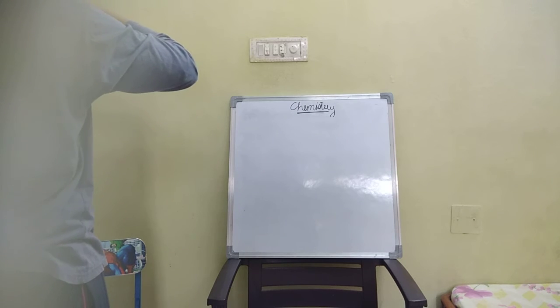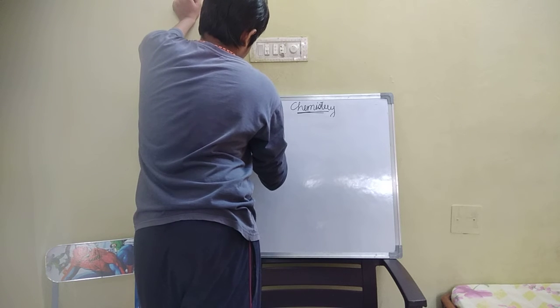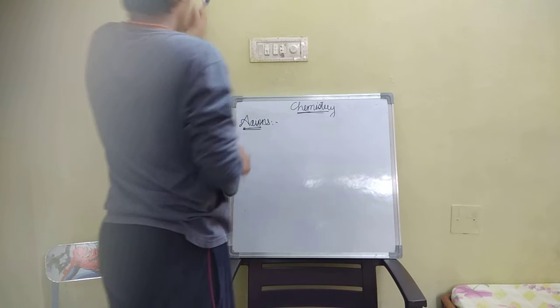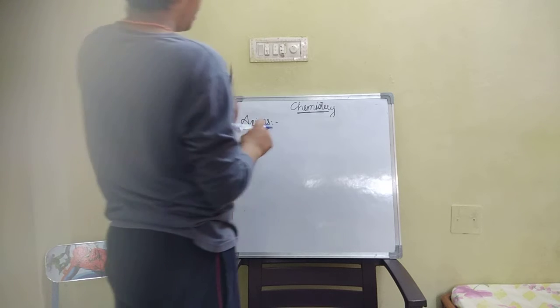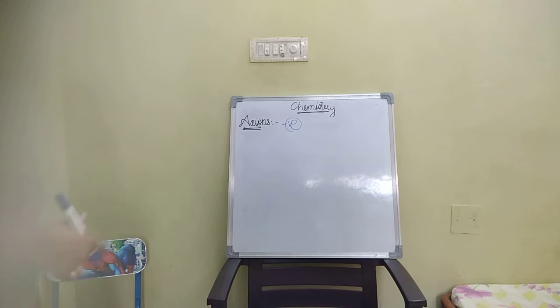Now we'll discuss anions. Anions are negatively charged. Cations are positively charged.